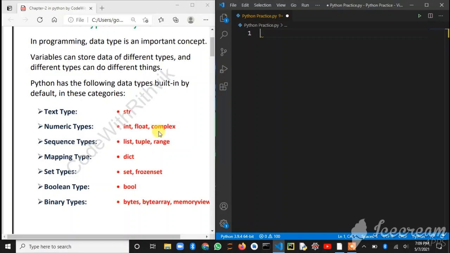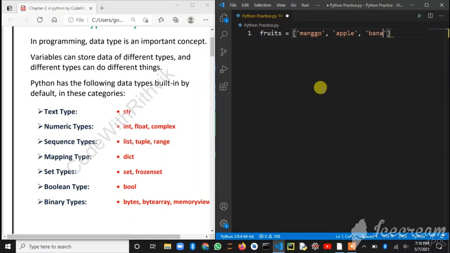Next, sequence types: list, tuple and range. List and tuple store values. Range also stores values, which will give a list. Suppose there is a list called fruits, which is equal to mango, apple, banana.